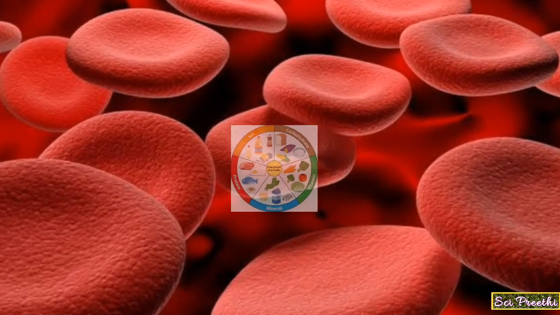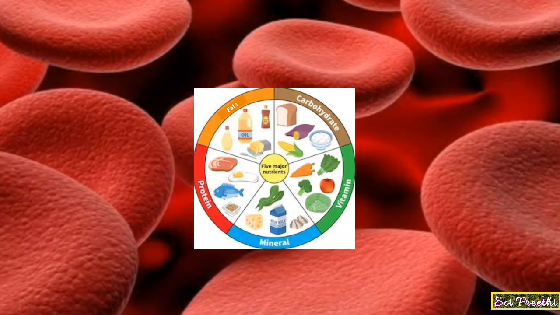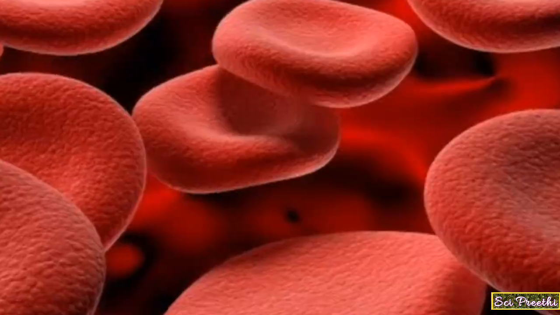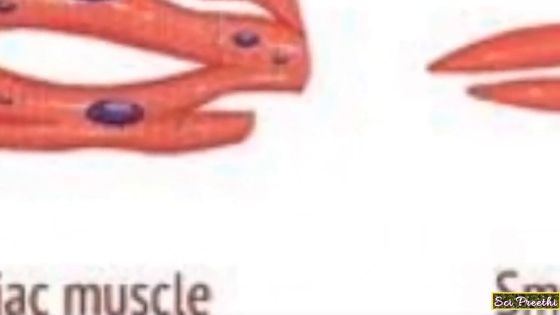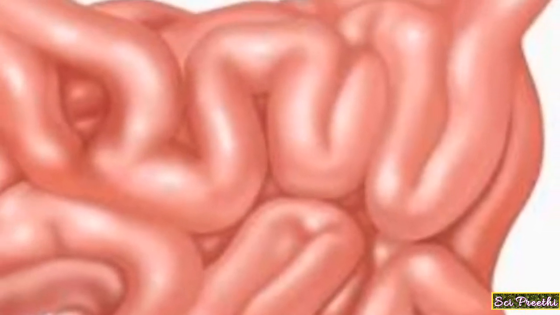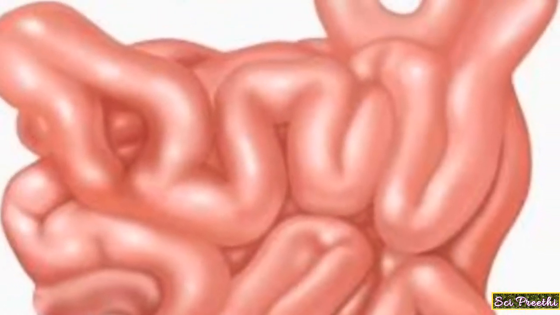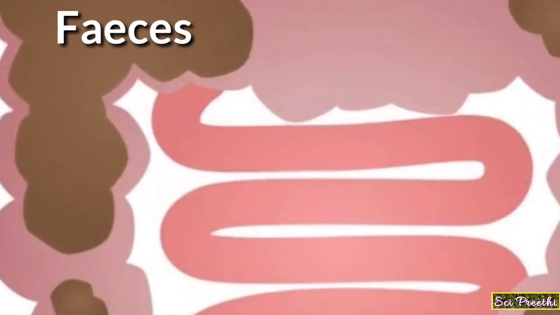Blood carries nutrients to all parts of the body. The nutrients are then used to provide energy for the growth and repair of tissues. After most of the nutrients have been absorbed in the small intestine, the remaining content, called the feces, passes along the large intestine. And the last stage is the egestion.